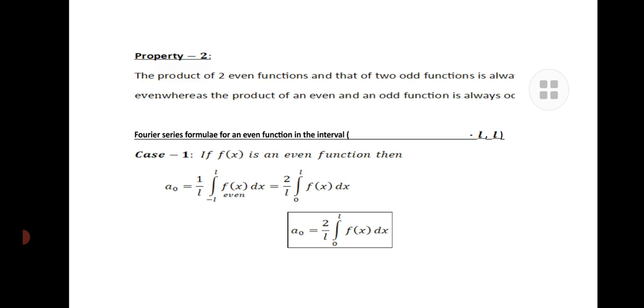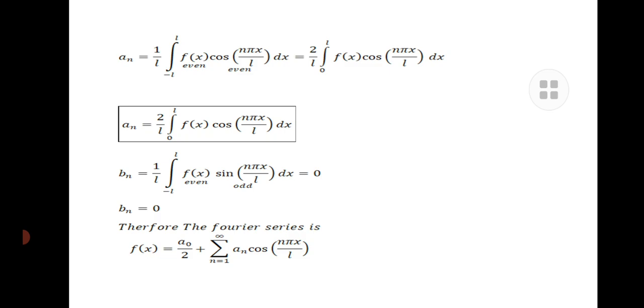that is a0, is equal to 1 divided by L integral minus L to L f of x dx, where f of x is an even function, that is equal to 2 divided by L integral 0 to L f of x dx. So the a0 value is equal to 2 divided by L integral 0 to L f of x dx. In the same manner, for another coefficient, an, it is 1 divided by L integral minus L to L f of x cos n pi x divided by L dx.